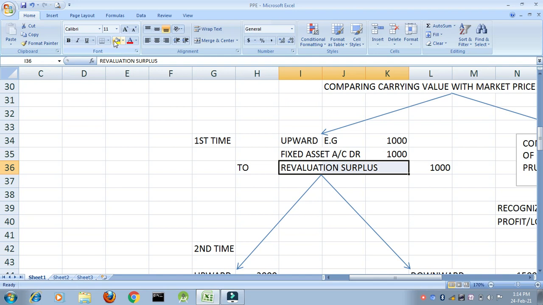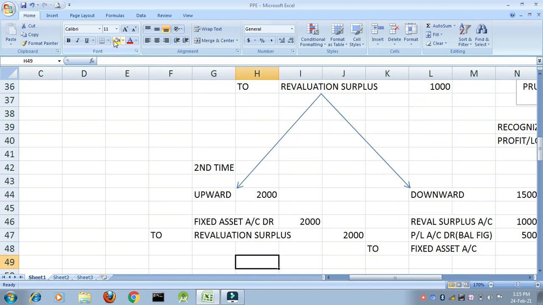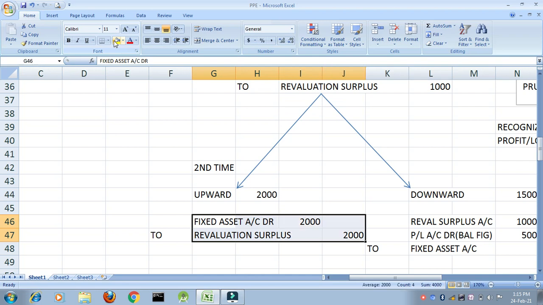Is this a realized profit? No, this is unrealized profit. So what will be the entry? Fixed asset account debit to revaluation surplus account. The first time revaluation is done. After that, in the next year, again I am revaluing my asset. I am revaluing it again by 2000. Again the same entry, fixed asset account debit to revaluation surplus 2000.